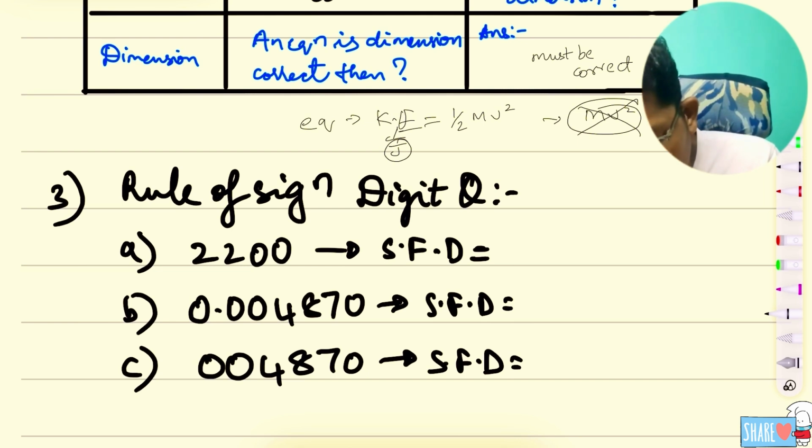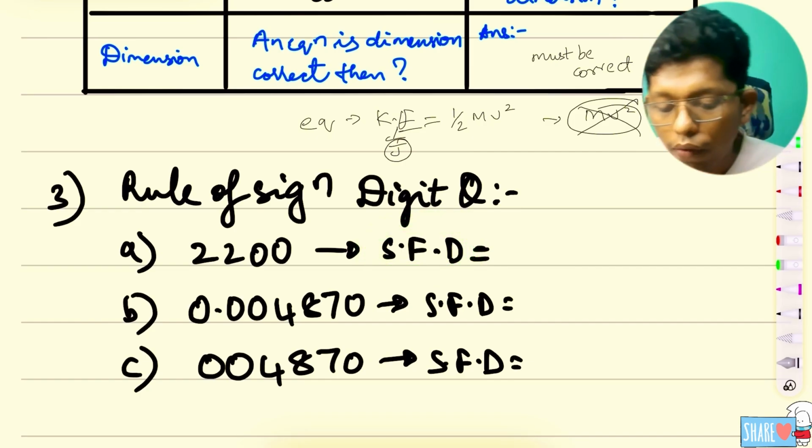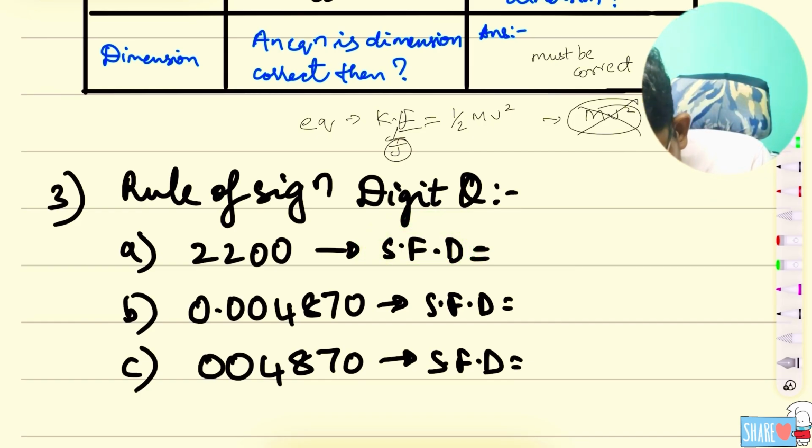If you see, I have taken a very important case here, that is 2200, right? What is the significant digit? If they ask, what should I say? I will say, whenever zeros come after the digits without any decimal, they are not considered. So we should write the answer, that is 2. Simple, okay?